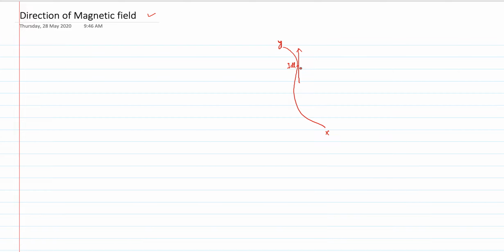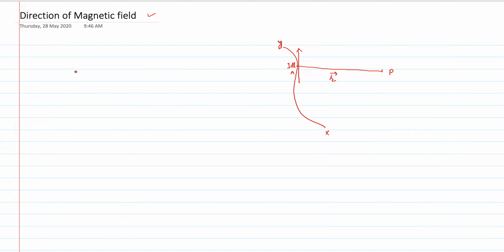It has a magnetic field around it, so you are just selecting some point over here. This is some point P, and this is the displacement vector r vector, the distance from A to P, right?